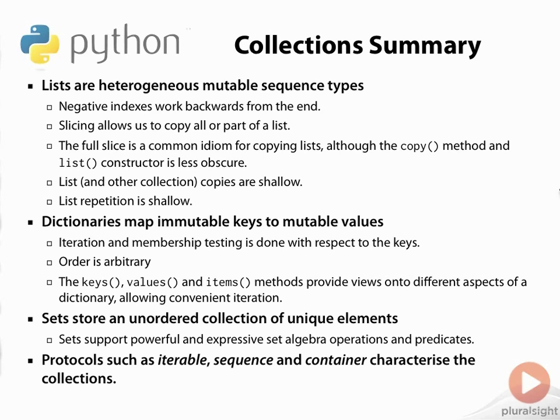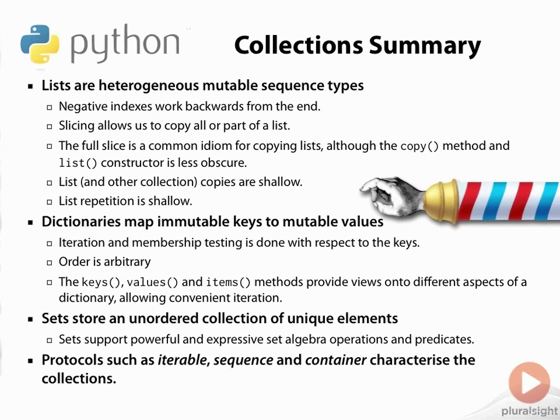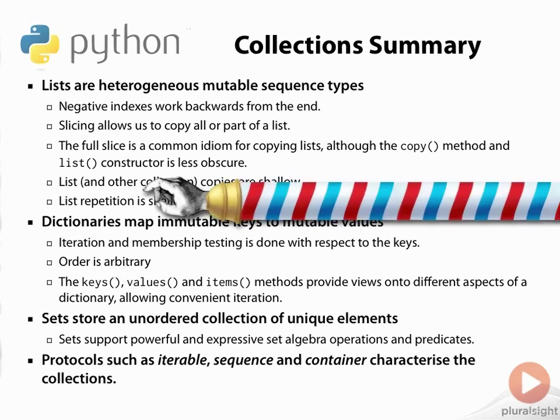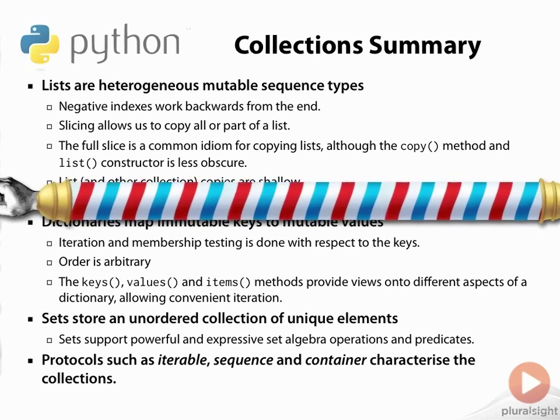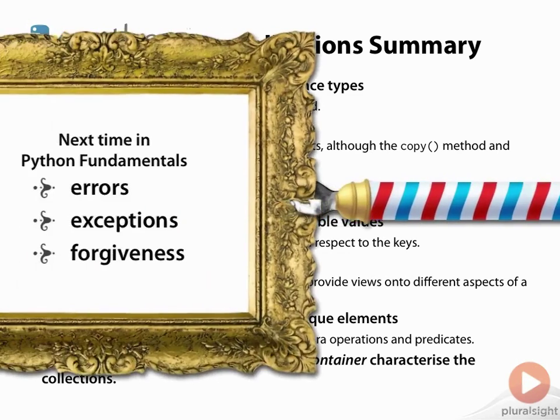In passing, we have also found out that underscore is in common usage used for dummy or superfluous variables, and that the pprint module supports pretty printing of compound data structures. Well, that just about wraps it up for this module on Python's collections.